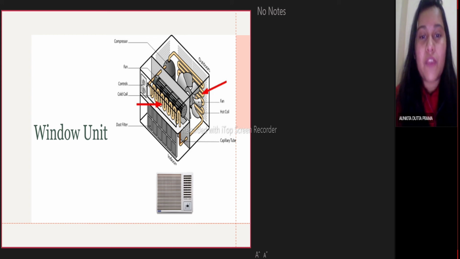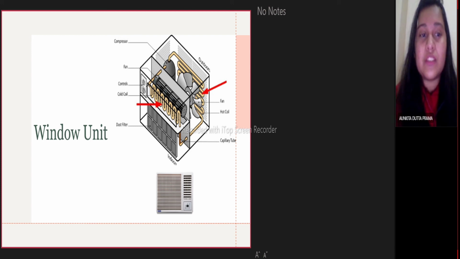This type of AC is usually mounted or installed in a window and plugged into a traditional electrical outlet. It's convenient because it can be moved from window to window, as opposed to a home HVAC system. A window AC unit uses the same principle as any other type of air conditioning system.